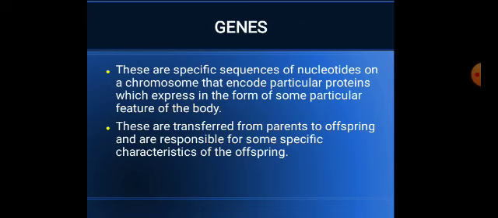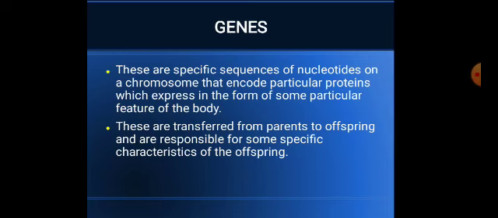Now, what are genes? Genes are specific sequences of nucleotides on a chromosome that encode a particular protein, which is expressed in the form of some particular feature of the body. For example, there is a different gene for our hair, for our fingers, for our different organs.